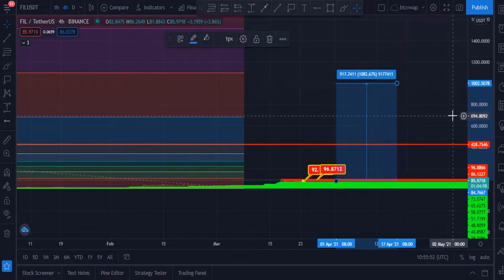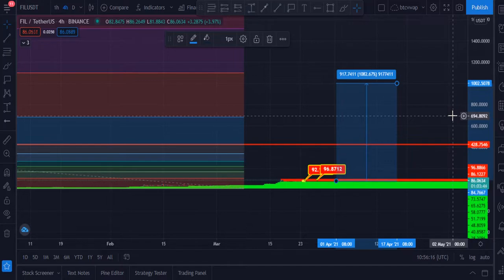This is my last target and it will give you 1082% gain, and it will hit $1,000, I think, by the end of 2021, or maybe in 2022, within 6 to 15 months.